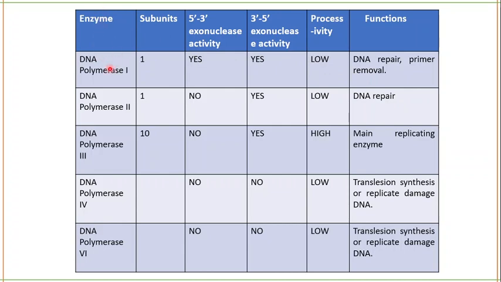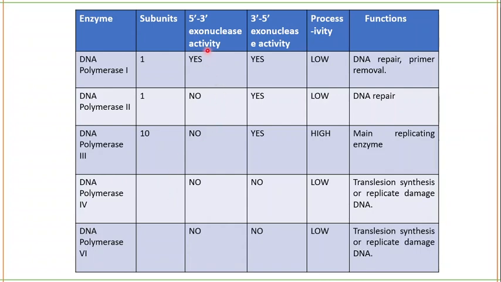DNA polymerase 1 has 1 subunit, 2 also has 1 subunit, while DNA polymerase 3 has 10 subunits. There might be one subunit in DNA polymerase 4, and this one is 5, not 6. Sorry for it. I'm not sure about it because it might be 1.